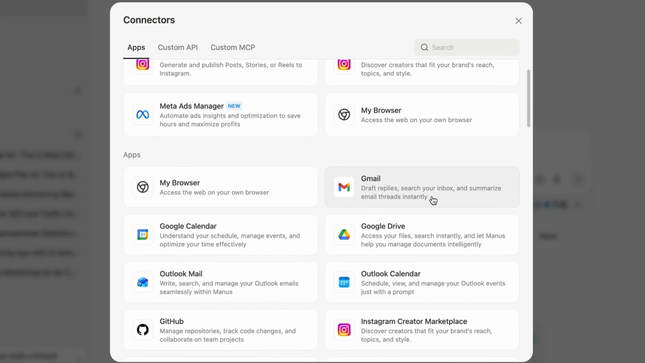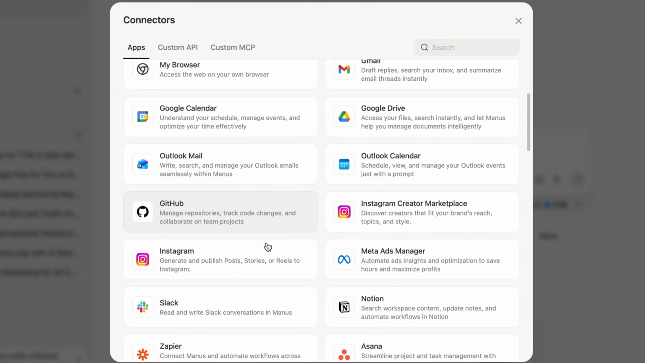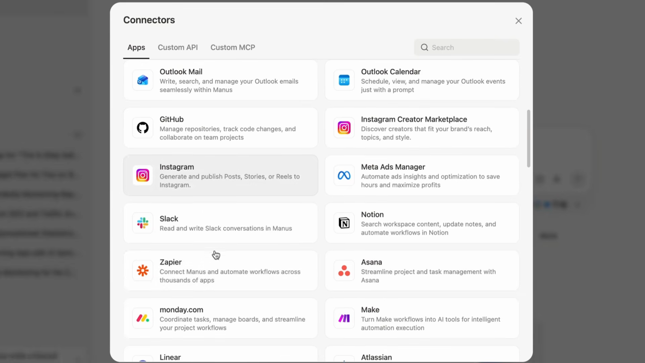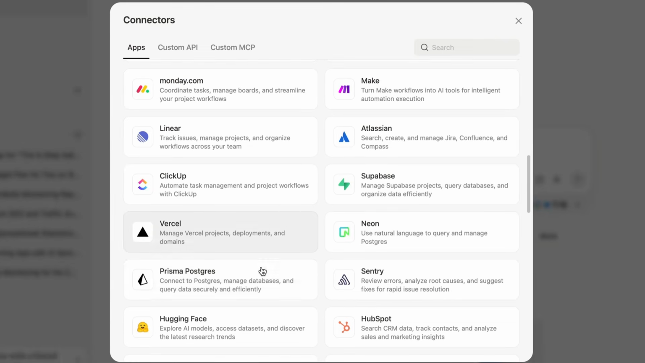So it can give you a to-do list based on your Gmail, or give you a summary of what's important inside of your Gmail account. It can also connect to your Google Calendar, understand your schedule, manage your events, etc. And just look at all the different things here as well. It can connect to Instagram, Notion, Zapier. It goes on and on.